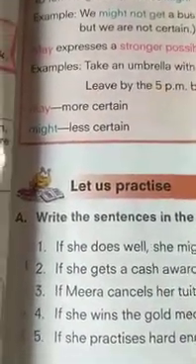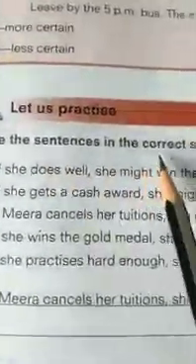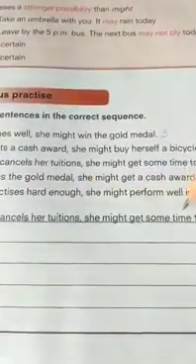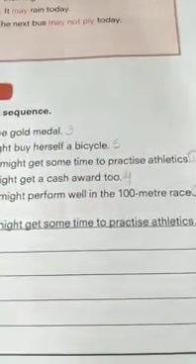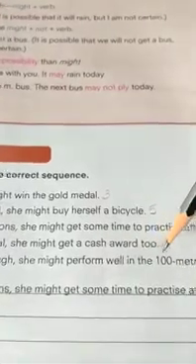Let us start doing the exercises here. Write the sentences in the correct sequence. Now this is a kind of episode where we have to see what is happening after what. Let us see what it begins with. If Meera cancels her tuitions, she might get some time to practice athletics. So here the possibility is if her tuitions get cancelled. Now the second one: if she practices hard enough, she might perform well in the 100-meter race.